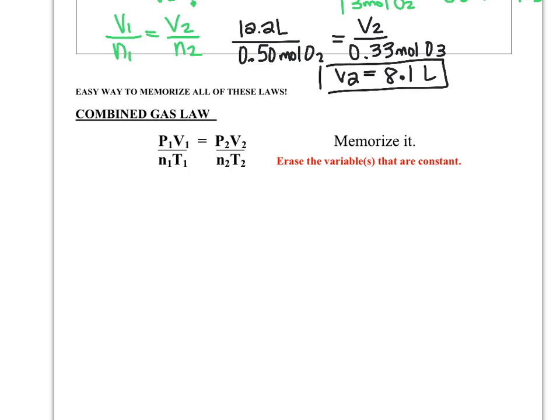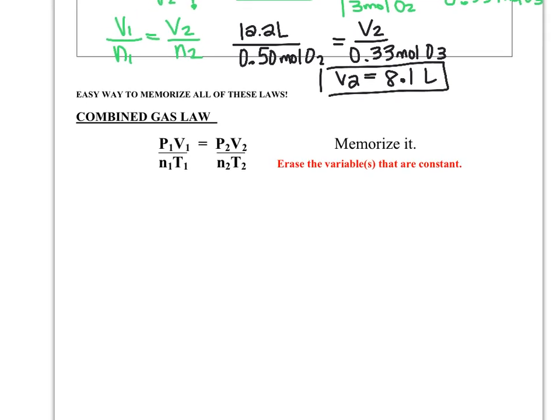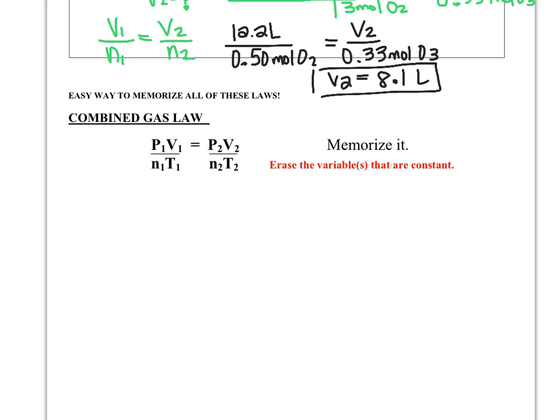So the combined gas law combines mathematically all of these experimental laws that we just previously talked about. So it's combined, that's why it's called that. But it's really nice. You can use it for multiple variables changing at one time. But you can also use it as a way to determine what the mathematical laws are, so that you don't have to memorize every single one individually.